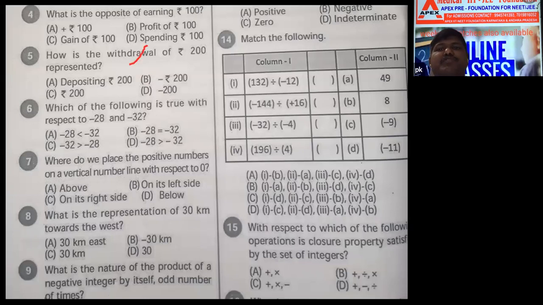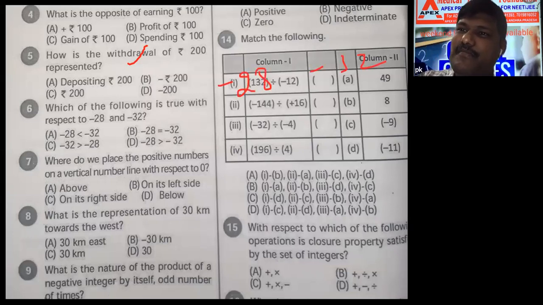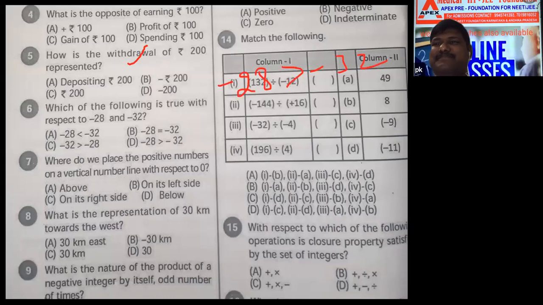Next question. Which of the following is true with respect to minus 28 and minus 32? Minus 28 is more. Minus 28 only is more. So which option? D option. Now you understand why I explained linear inequalities. Without knowing linear inequalities, we cannot understand these questions. It is inbuilt everywhere. Can I move to the next question, everyone?